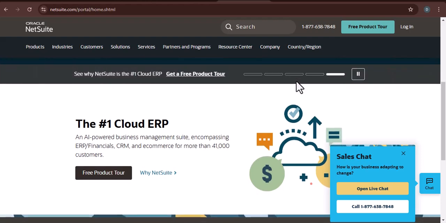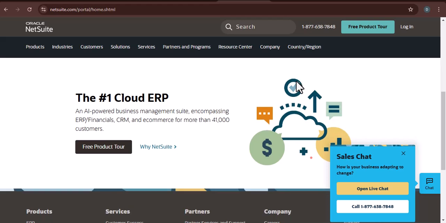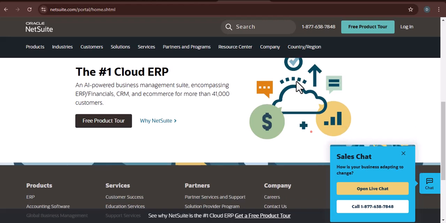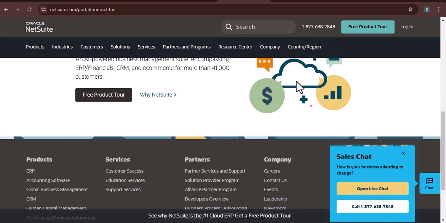Data migration. Migrating your data from existing systems to NetSuite can be a complex process. Plan carefully and ensure that your data is accurate and complete. Customization. NetSuite is highly customizable, but it's important to balance customization with best practices. Change management. Implementing a new ERP system can have a significant impact on your organization. Develop a change management plan to ensure a smooth transition.